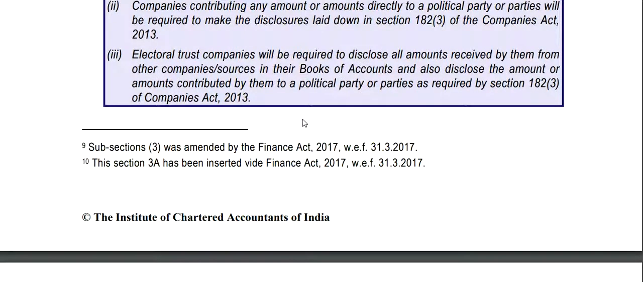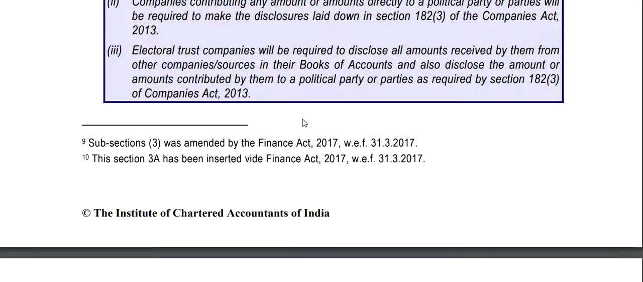Electoral trust companies will be required to disclose all the amounts received by them from other companies or sources in their books of accounts, and also disclose the amount or amounts contributed by them to a political party or parties as required by section 182 subsection 3.